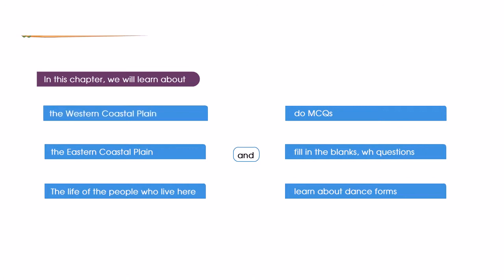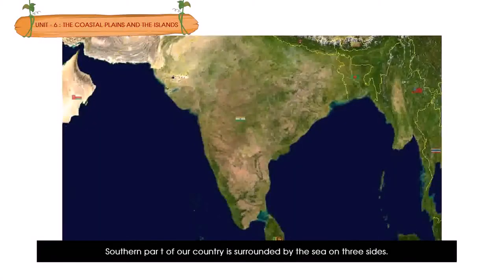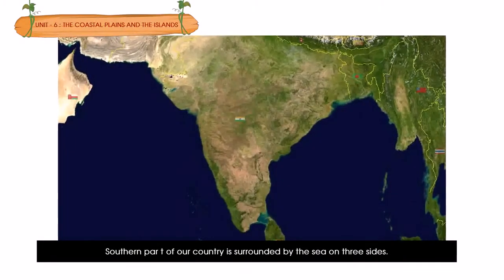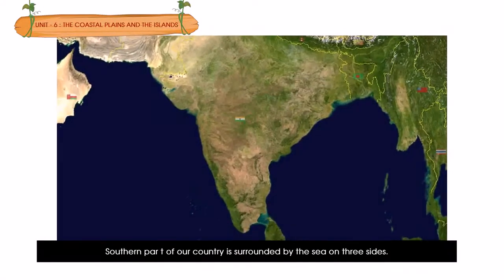Unit 6, the coastal plains and the islands. In this chapter, we will learn about the southern part of our country, which is surrounded by the sea on three sides.